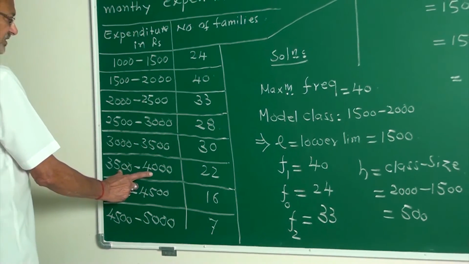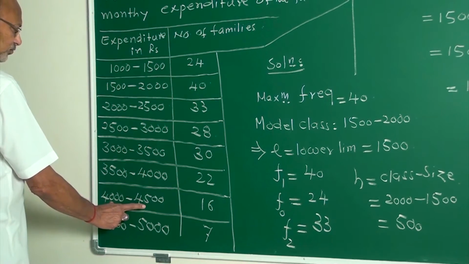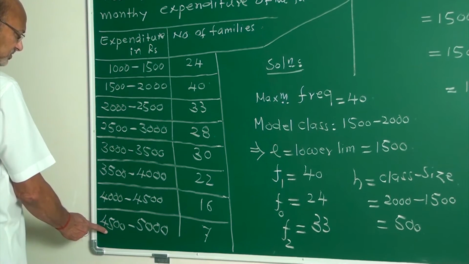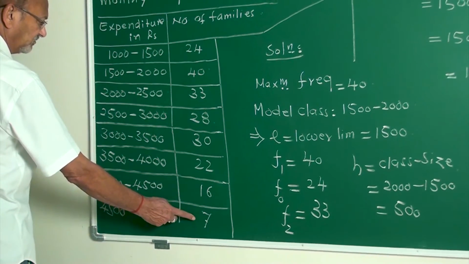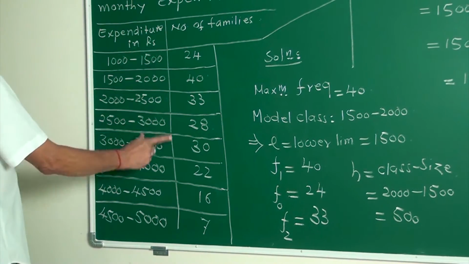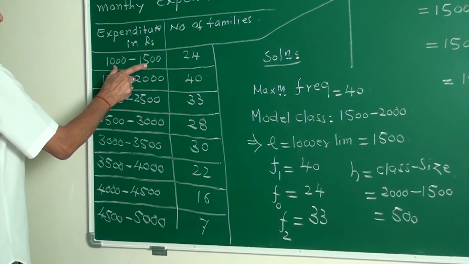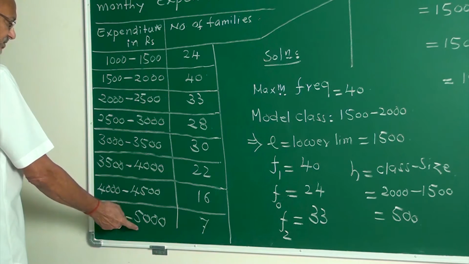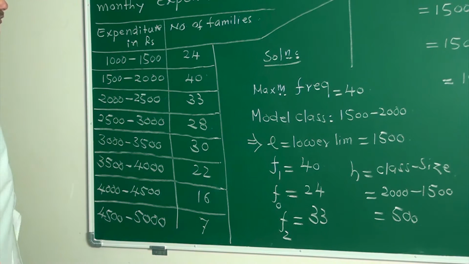Between 3500 to 4000, 22 families. Between 4000 to 4500, 60. Between 4500 to 5000, there are 7 families. This is the expenditure, this is the number of families, and you want to find the mode.